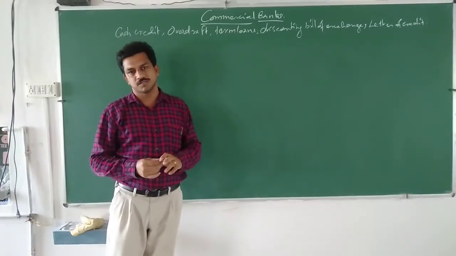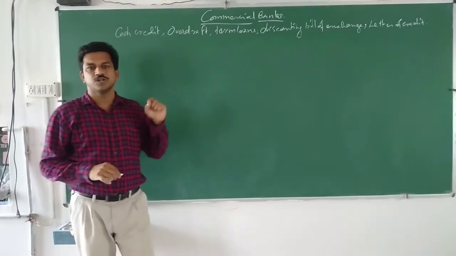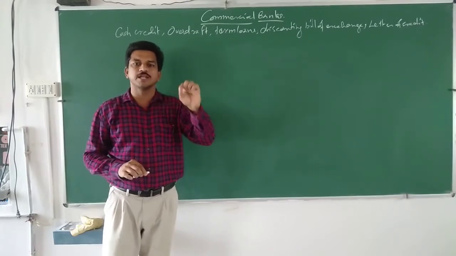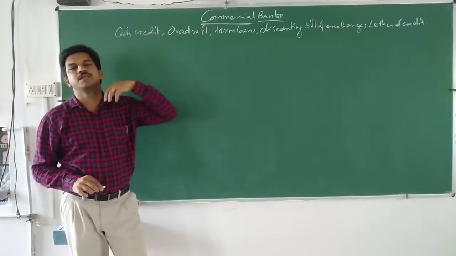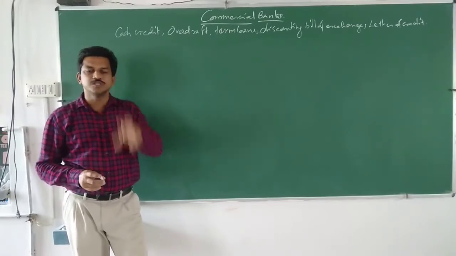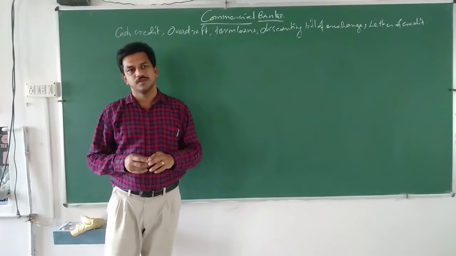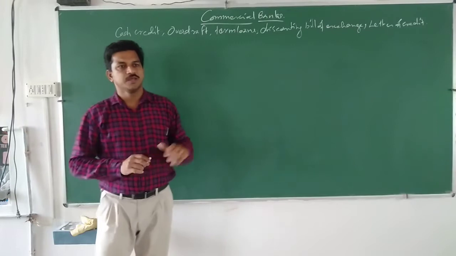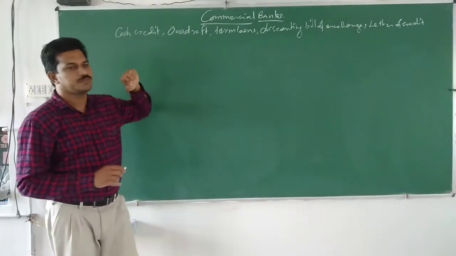A letter of credit means the bank gives a guarantee or assurance that credit can be given up to this much amount to this person. That means the bank gives a guarantee to its customers for borrowing money from others. So that is another important facility.